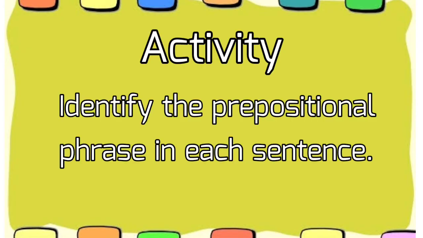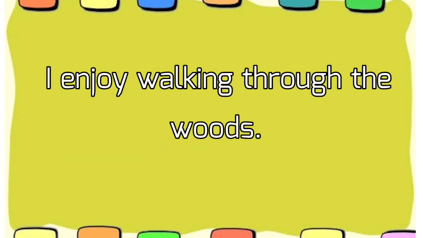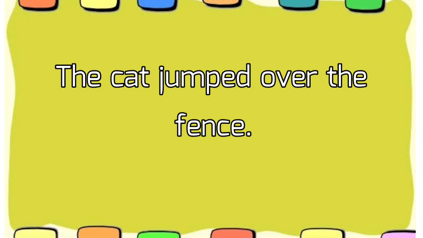Now, let us have a short activity. Identify the prepositional phrase in each sentence. First one. I enjoy walking through the woods. What is the prepositional phrase in the sentence? It is through the woods. Next, the cat jumped over the fence. The prepositional phrase in the sentence is over the fence.